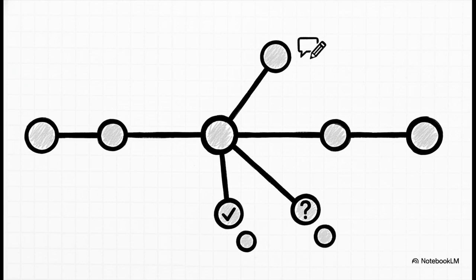Seriously, imagine a user sends a message, but then they go back and edit it. Or what if you wanted the AI to explore, say, 2 totally different ways to respond to a question? Instead of just overriding the past, branching lets you create a brand new path forward, all while keeping that original timeline perfectly safe and intact.